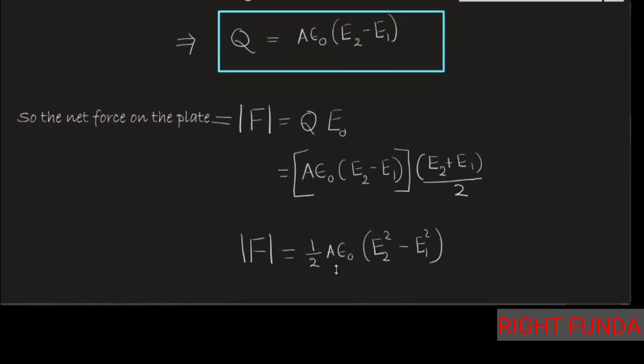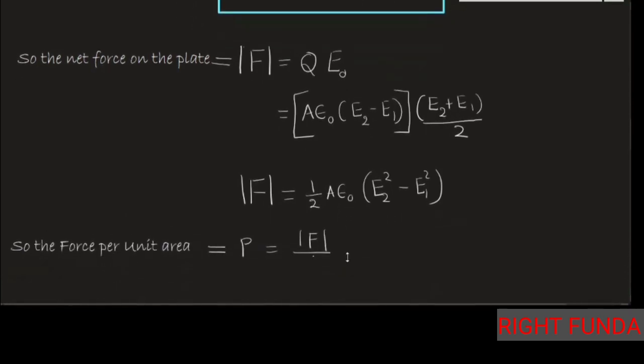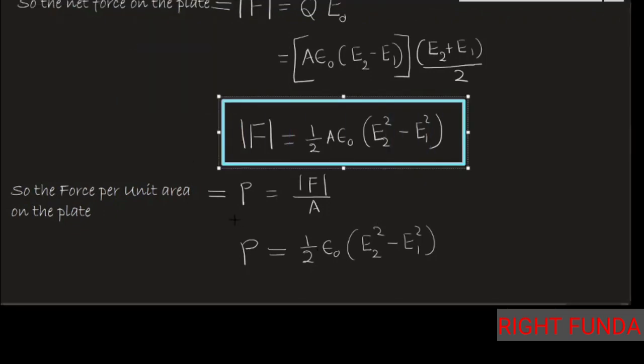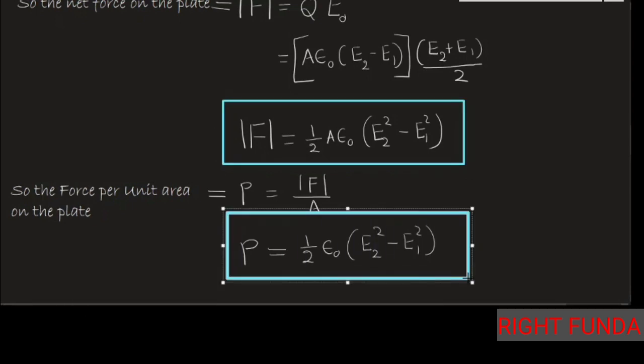If I multiply, then I get the force on this plate is equal to half A epsilon naught (E2 square minus E1 square). We don't know whether E2 is greater or E1 is greater, accordingly it may be positive or negative. We have kept the direction and found the magnitude. So we got the force on the plate, and the area of the plate is A. So we can calculate the force per unit area on the plate, that is force divided by area A, which is half epsilon naught (E2 square minus E1 square). Two results we obtain: one is the force on the plate, and another is the force per unit area.